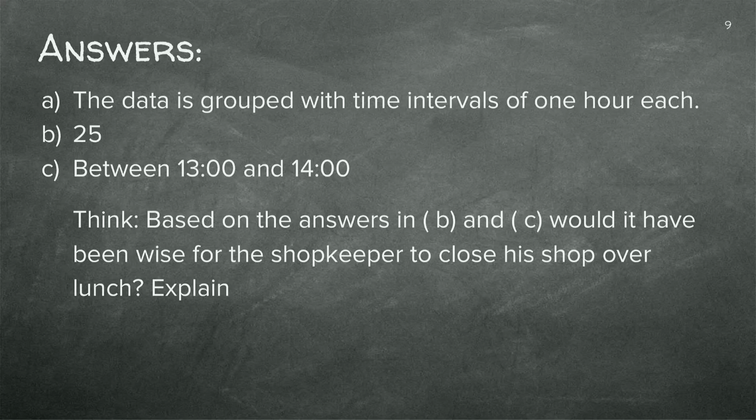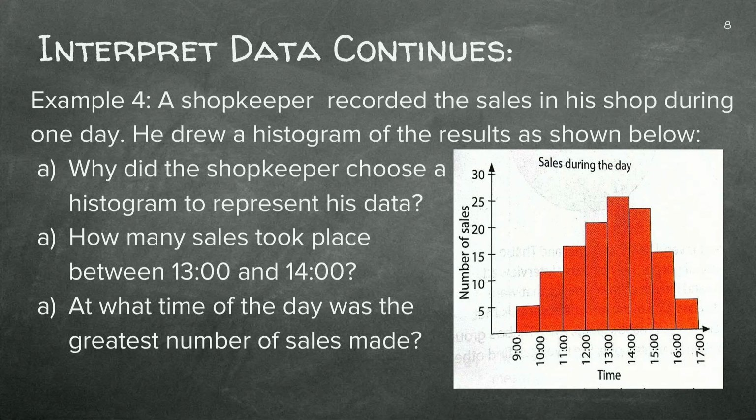So why did they choose to use a histogram? Yes, because the data is grouped with time intervals of 1 hour each. Remember when we group data, the bars must touch and it follows on. Okay, now we can also see that the most sales were made, 25 sales were made between 1 and 2 o'clock. And the time of the day with the greatest number of sales was also during 1 and 2.